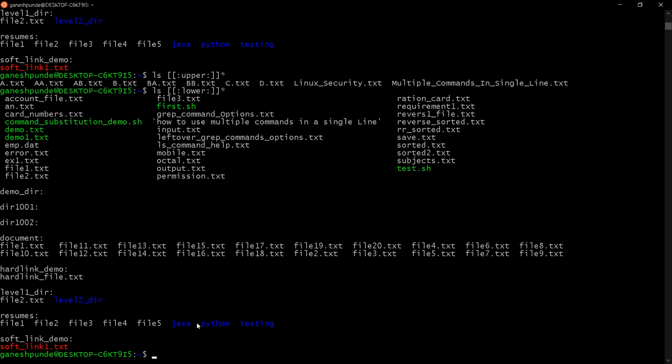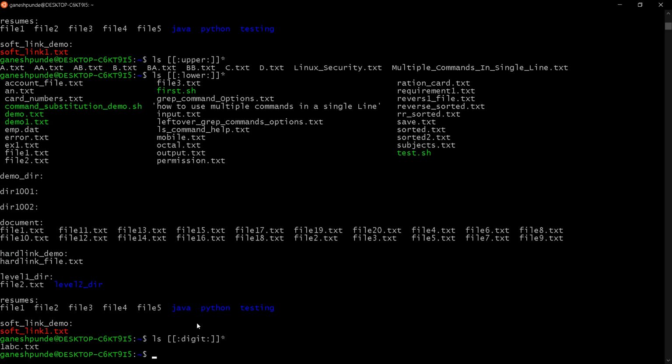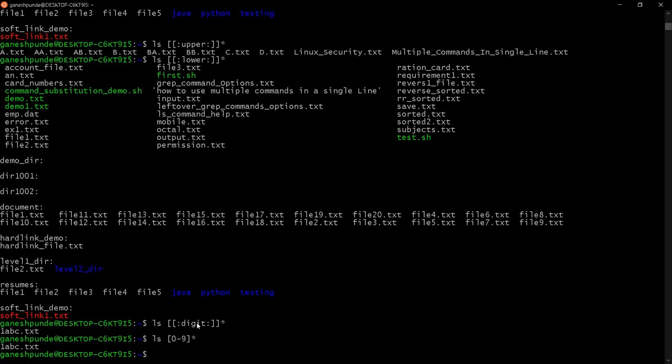Now what I want is a list of files whose name starts with some digit. So I can say digit, and you can see 1abc.txt, right? In another way, I can represent this as 0-9, and you can see the same file.